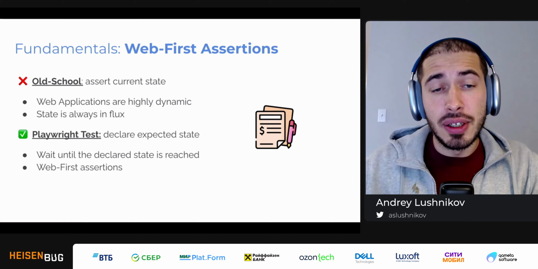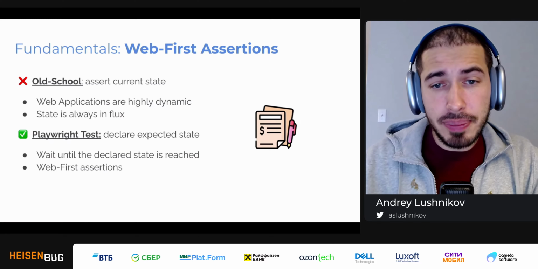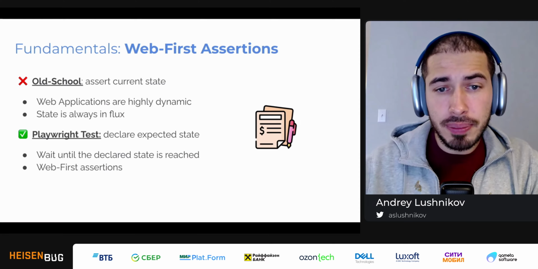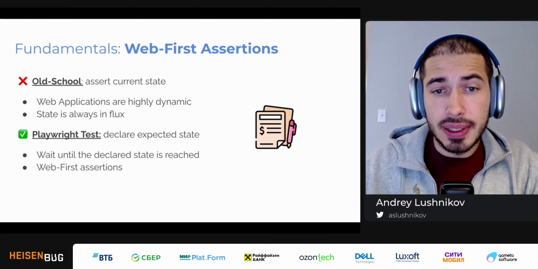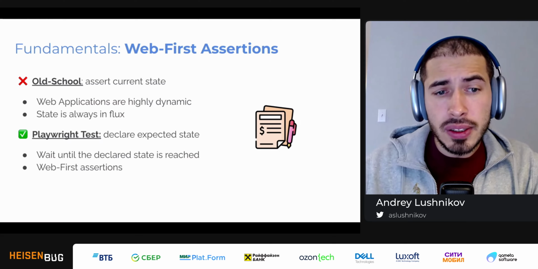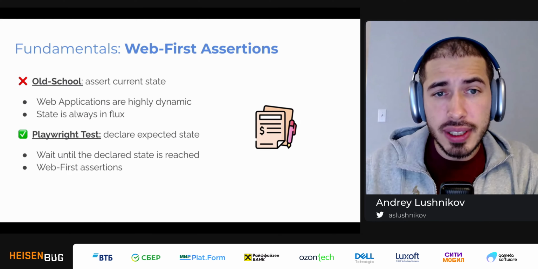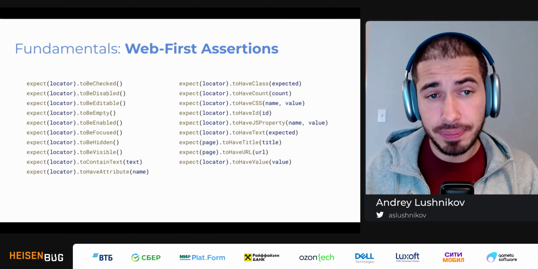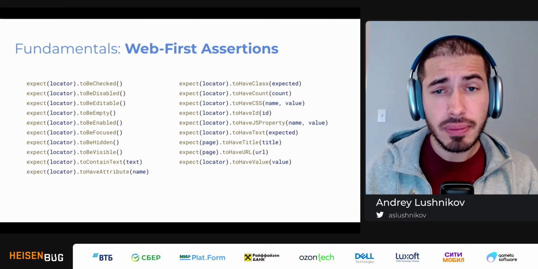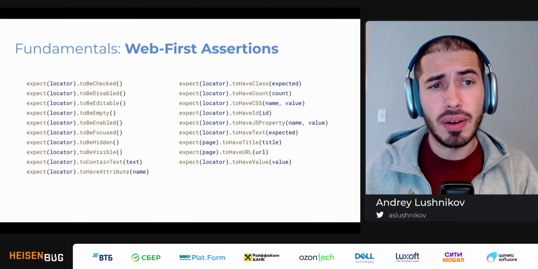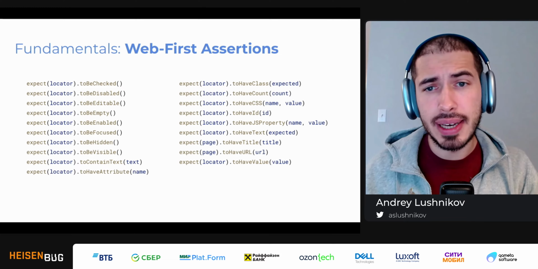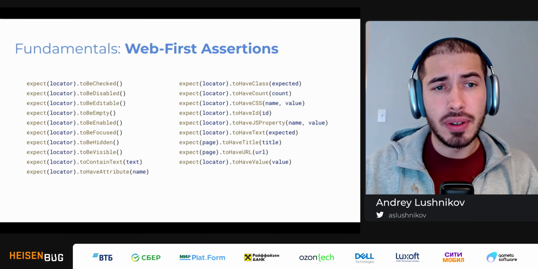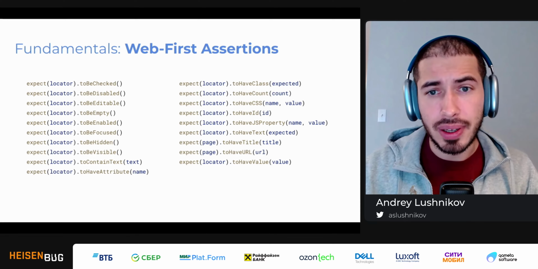So instead of going and checking the current state of the page, in Playwright Test we declare the expected state. And we say, please wait until this page reaches this certain point of its lifetime when it has this certain title. We call these web first assertions, and we have a whole lot of these built into Playwright already. Now, you might see that all of these methods actually accept a locator as an argument. So I have to share a few words about locators.